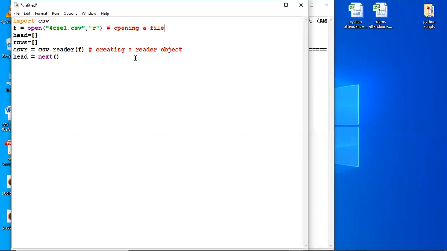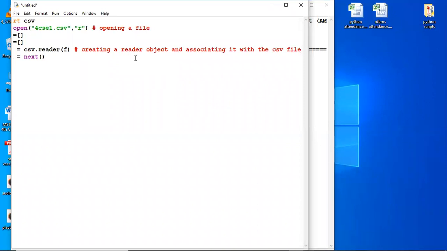And this is opening a file. What I've done here is creating a reader object and associating it with the CSV file. Can you see it? I have opened the file, and it is through this pointer f that it is passed to this reader object.